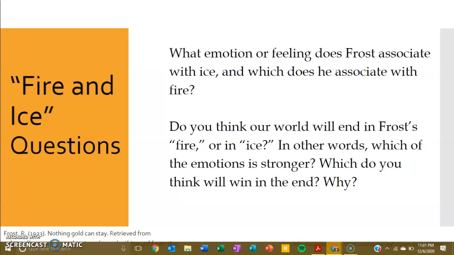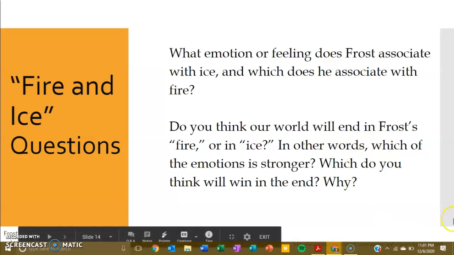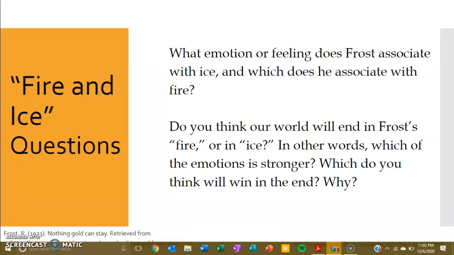The second question is, do you think our world will end in Frost's fire or in ice? In other words, which of the emotions is stronger? Which do you think will win in the end? Why? So when you answer these questions, please make sure to use full sentences and several sentences, especially for the second one here, so that you can give me a very thorough answer. So don't just drop 3 words and call it a day.